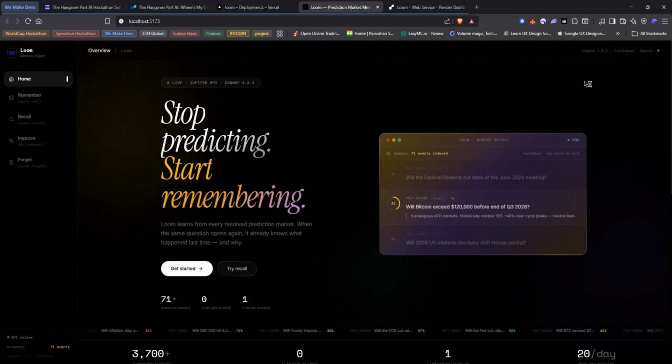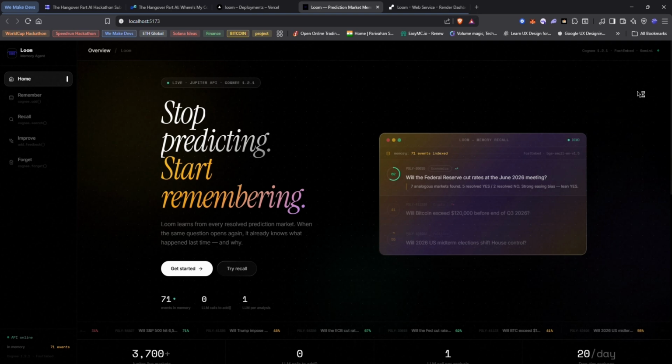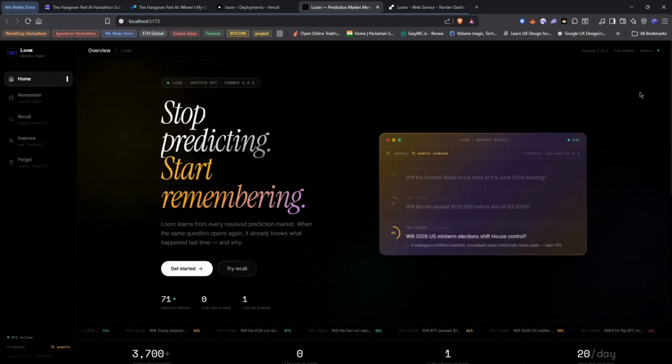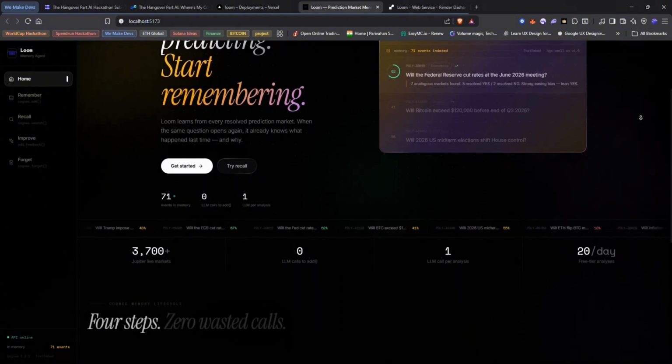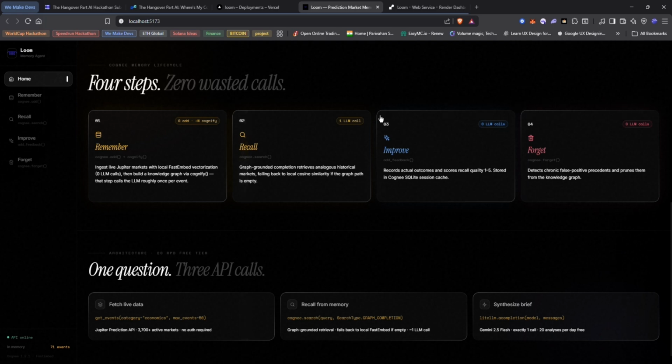One thing I want to say directly. The graph-grounded recall path hit Gemini's free tier quota during the build, so the vector fallback is doing the heavy lifting right now. That's the next thing to fix. But all 4 operations, remember, recall, improve, forget, are wired up and working against the real Cognee API.